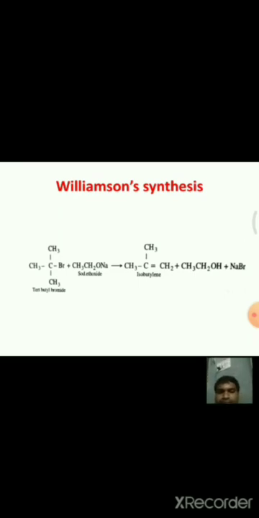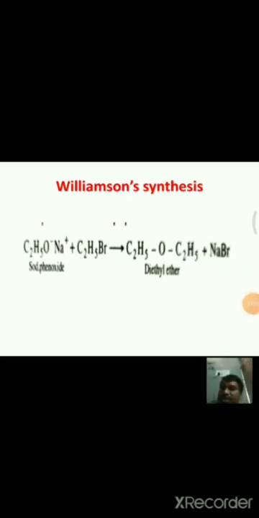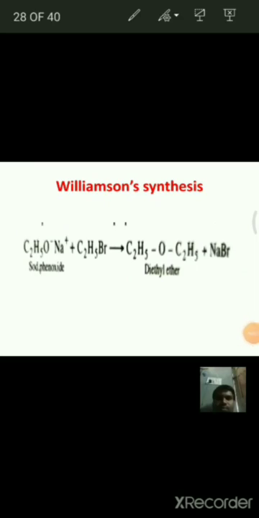For example, see here, for the preparation of ethyl tertiary butyl ether, we have to take the alkoxide of tertiary butyl alcohol, that is sodium tertiary butoxide, and we should take ethyl bromide.